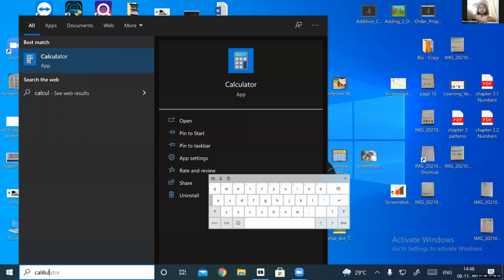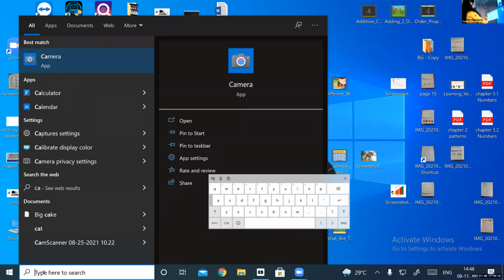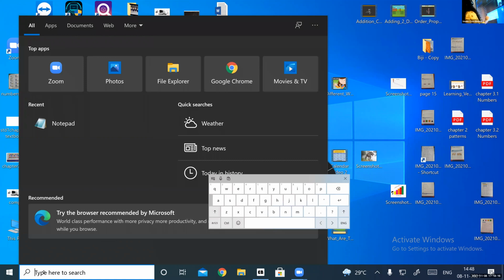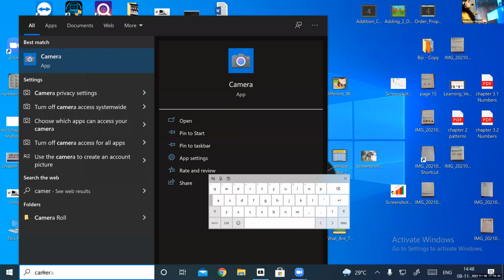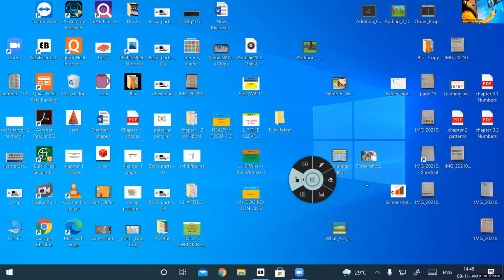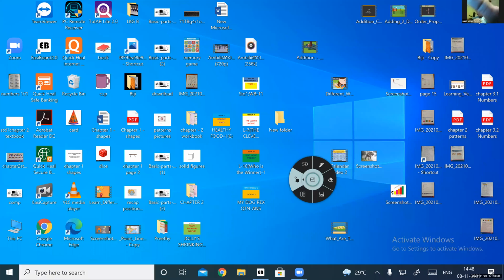Now I'll type something else. Camera. Let's see, camera. See, camera is also there. Understood? Yes. So where is the start button present? It's present on the taskbar, on the left side of the taskbar. Did you see which is the start button? This one. Yes. That's called the start button.